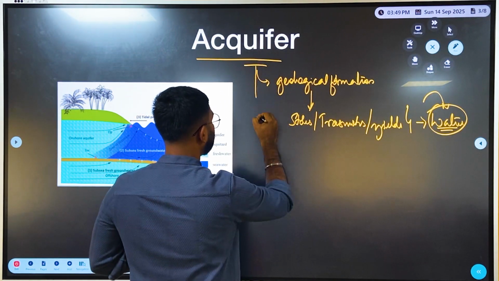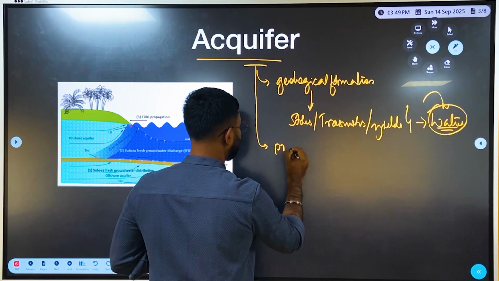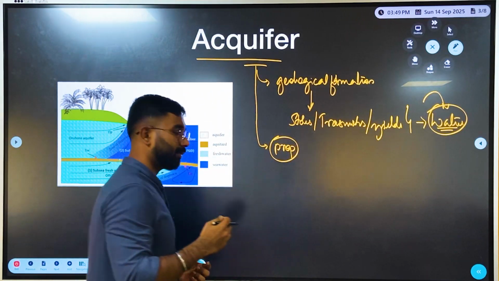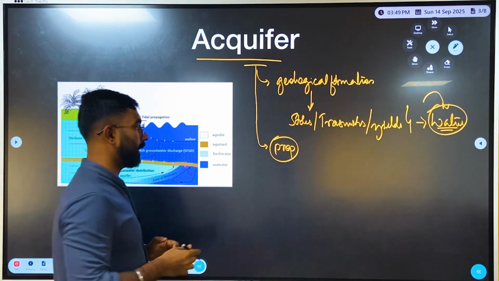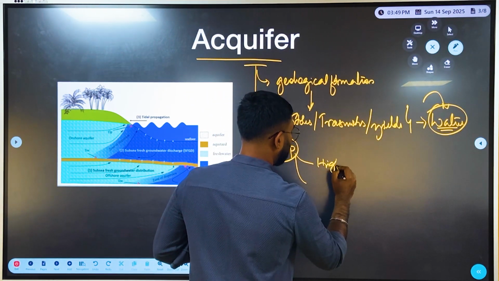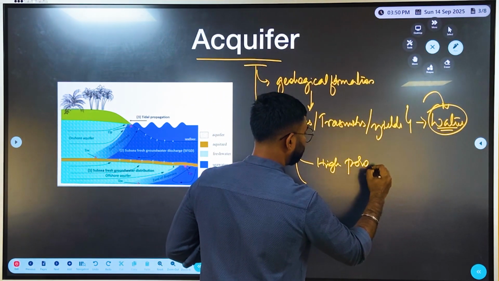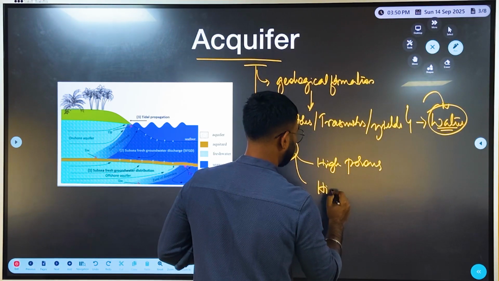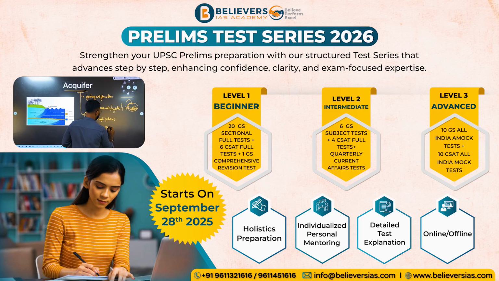And talking about the properties, what are the properties of an aquifer? If you have to understand, there are two important properties. One is they are highly porous in nature, and next is they are highly permeable.